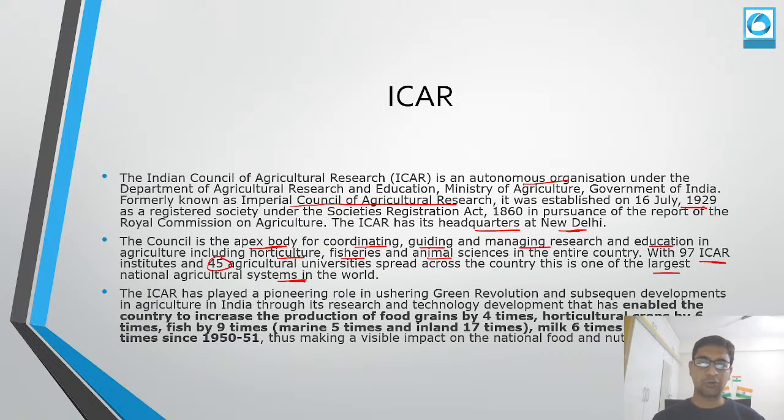So what are the important roles that ICAR has already performed? ICAR has played a pioneering role in ushering in the Green Revolution. Everybody knows about the Green Revolution, and subsequently they have developed various research and technology, and has enabled the country to increase the production of food grain by around 4 times. Horticulture has increased by 6 times, and fisheries by 9 times, with the marine sector 5 times and inland fisheries 17 times, and milk by 6 times and eggs by 27 times since 1950-51.